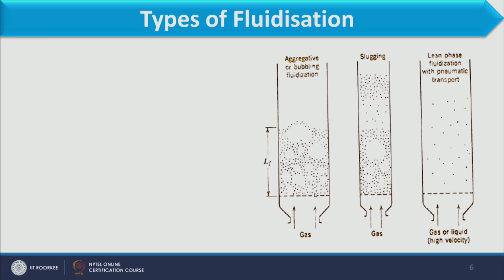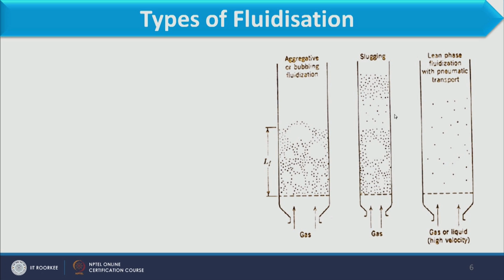When this condition is achieved, that bubbles are formed inside the bed, we call it aggregative or bubbling fluidization. It usually happens with gases. With liquid, the particles are uniformly spaced, but with gas we have aggregative fluidization. Now, when we increase the velocity further, what happens?